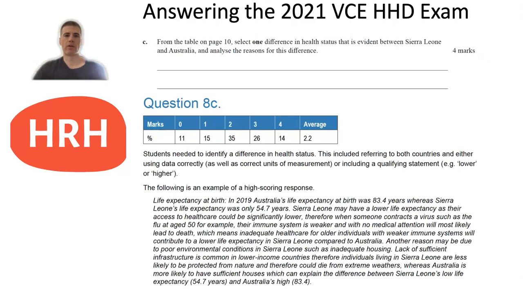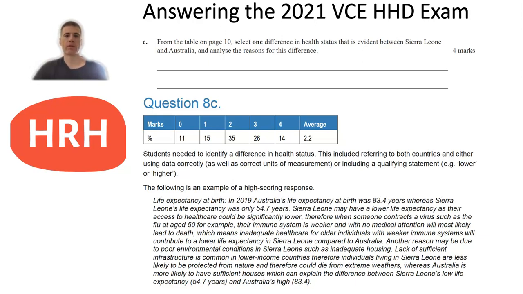Then C was worth 4 marks and asked you from the table on page 10, select one difference in health status as evident between Sierra Leone and Australia and analyse reasons for this difference. So I often say to students, make it easy on yourself and try to choose the easiest health status indicator, and I typically think that that is life expectancy. So you could have started by mentioning the life expectancy at birth for Australia was 83.4 years, whereas Sierra Leone was lower at 54.7.